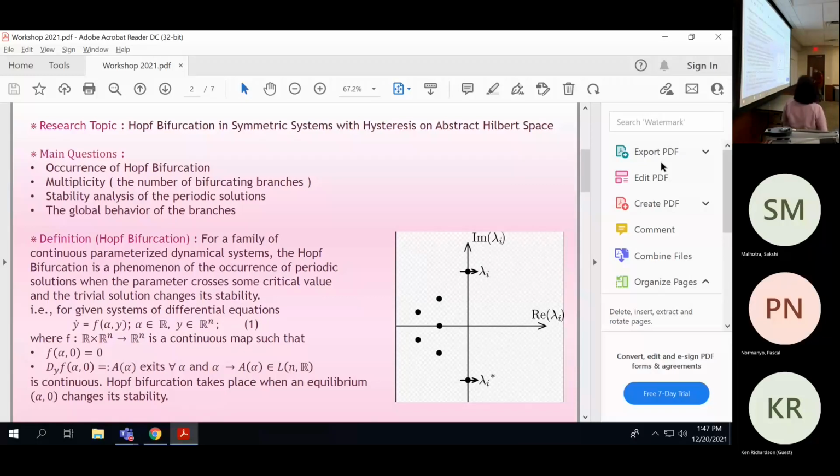If we look at the slide, I mention here a dynamical system with a continuous right-hand side, where alpha 0 is my equilibrium point and the linearization A of alpha exists for all alpha. In this case, the Hopf bifurcation takes place when my equilibrium alpha 0 changes its stability. It means that, as in the picture, when a pair of complex conjugate eigenvalues of the linearization crosses the imaginary axis, the Hopf bifurcation will take place.